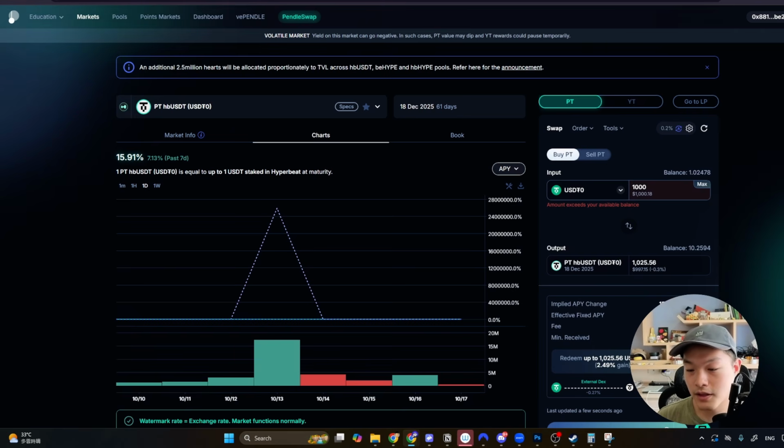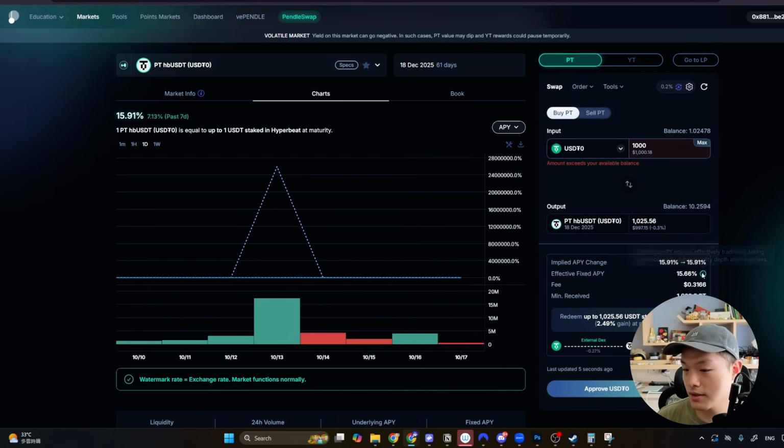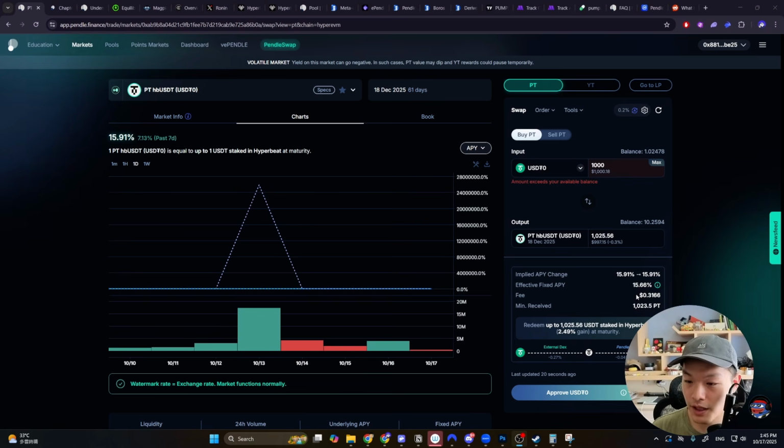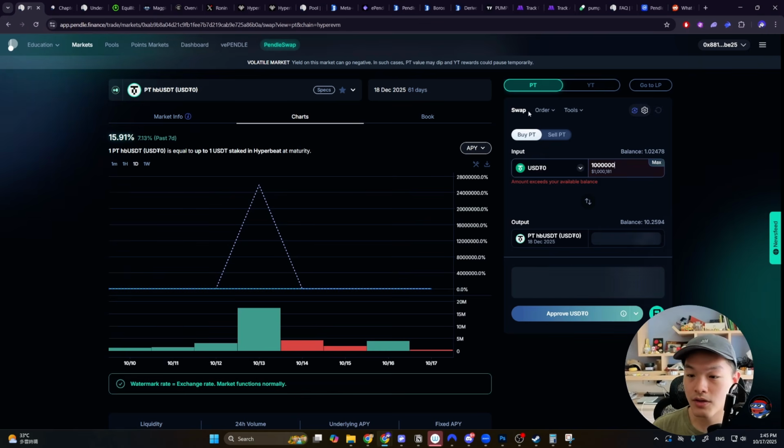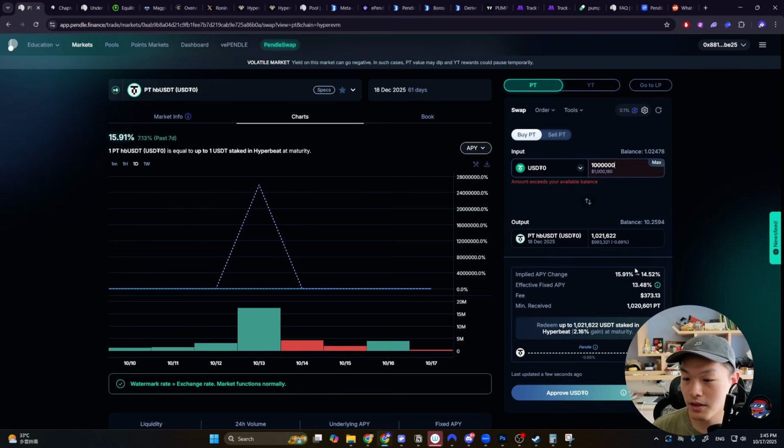What you're going to see is that the effective APY, this is the return that I would expect to get at maturity. This basically factors in the fee and the price impact when I'm buying into this token. And just like any liquidity pool, if you buy too much of the token, you would have a large price impact, right? And then the APY would drop from 15 something percent to 13% if I were to deposit $1 million into this vault.